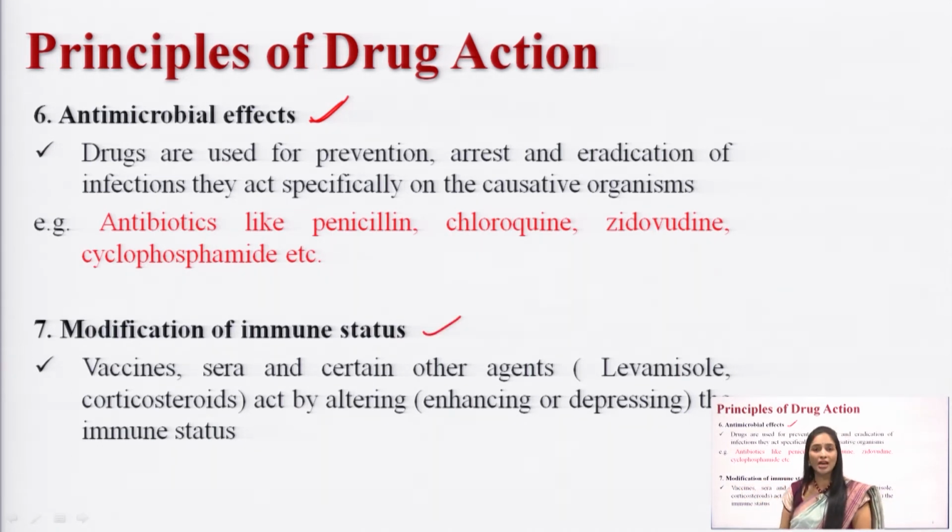And what is the last one? Modification of immune status. Here the drugs you are using will modify the immune system. How will it modify the immune system? For example, vaccines, sera. And what are the other drugs here?